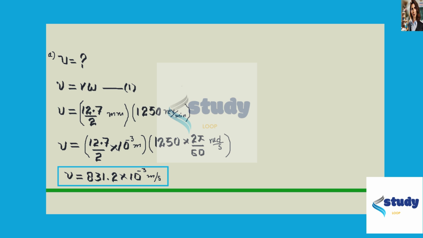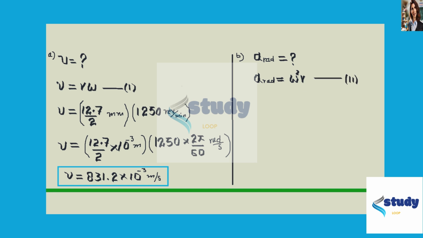Now let's come toward the second part of this question. In this part of the question, we have to calculate the radial acceleration, which is a radial. In order to calculate this a radial, let me write the equation. a radial equals omega square r. So call it equation 2.